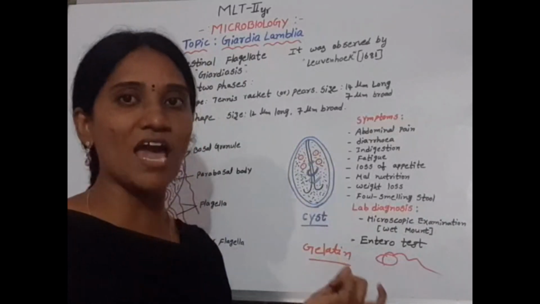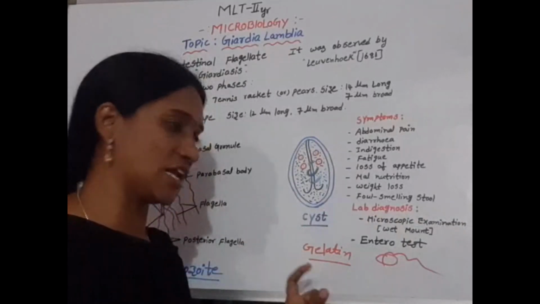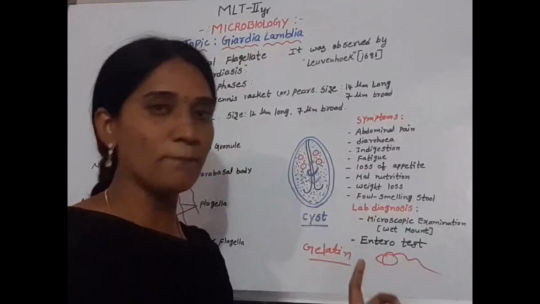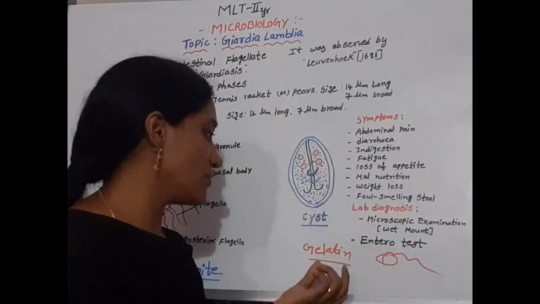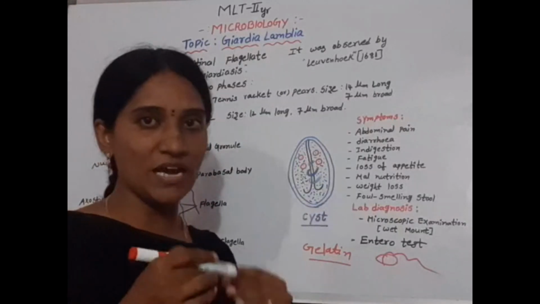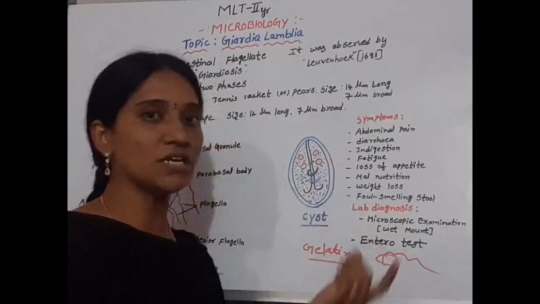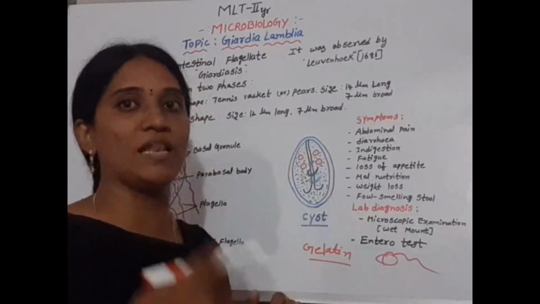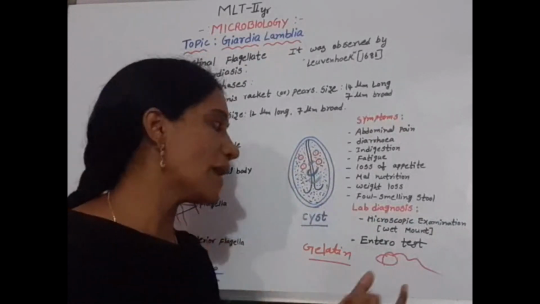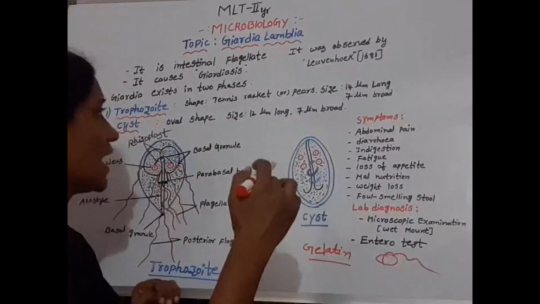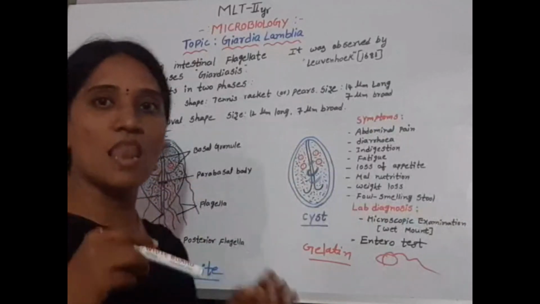This gelatin capsule is tied with a string and the other end is attached to the cheek of the patient, and this gelatin capsule is swallowed by the patient. After some time the string is taken out and it contains the sample. The sample is examined by microscopic examination. This is about Giardia lamblia.